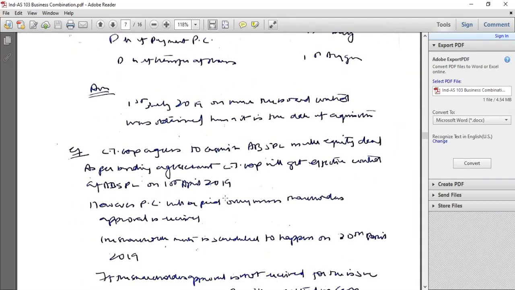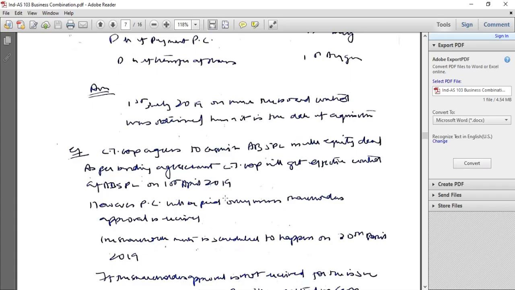City Corp agrees to acquire ABSPL in an all-equity deal. As per the binding agreement, City Corp will get effective control of ABSPL on 1st April 2019. However, purchase consideration will be paid only when shareholder approval is received. The shareholder meeting is scheduled for 30th April 2019. If shareholder approval is not received for the issue of equity shares, then purchase consideration will be settled in cash. So in this case, shareholder approval is not mandatory for the company to exist.